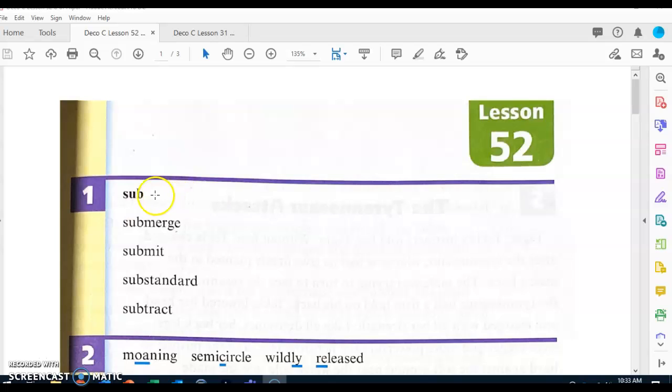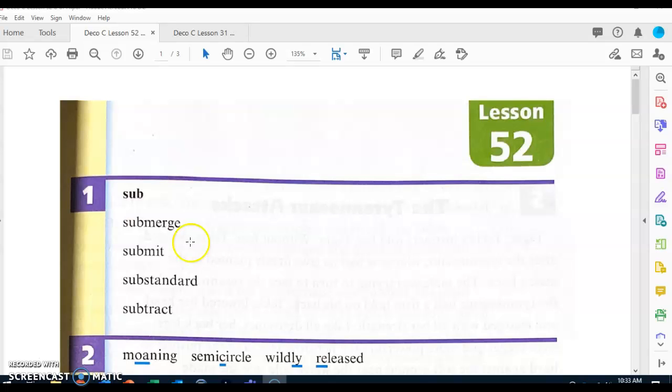Now touch the letters as you begin part 1. When those letters appear at the beginning of a word, they usually mean under or less than. Touch the first word in the column. First word. What word? Submerge. Submerge means to go under.